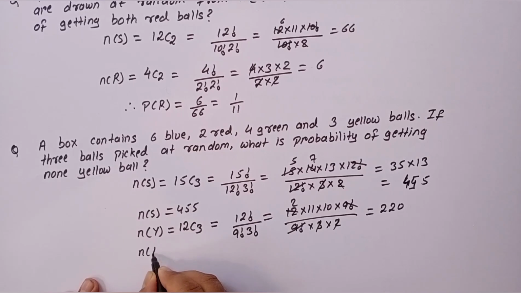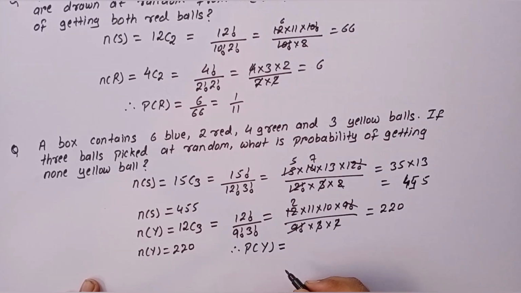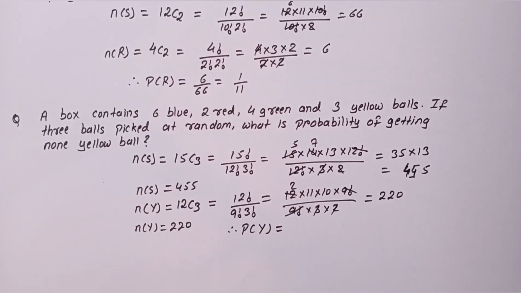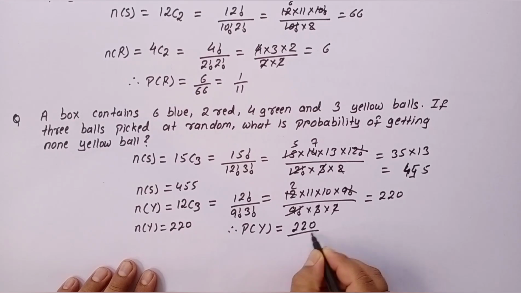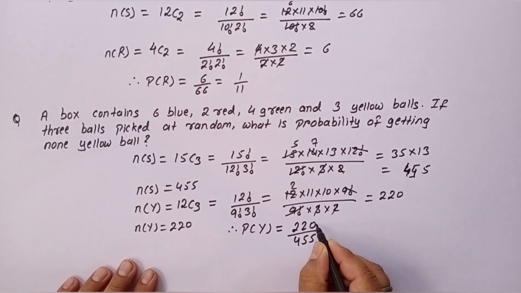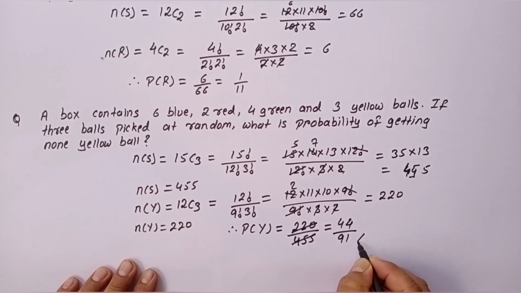Therefore n of Y is 220. So the probability of getting 0 yellow balls, or none of the yellow balls, will be 220 by 455, that is 4 by 91.